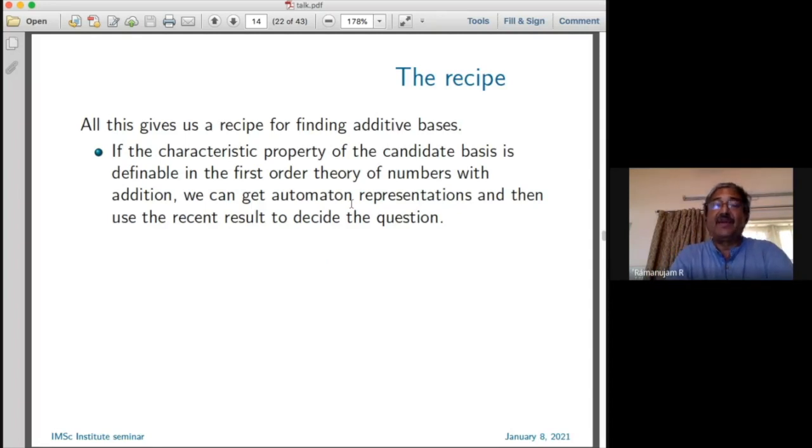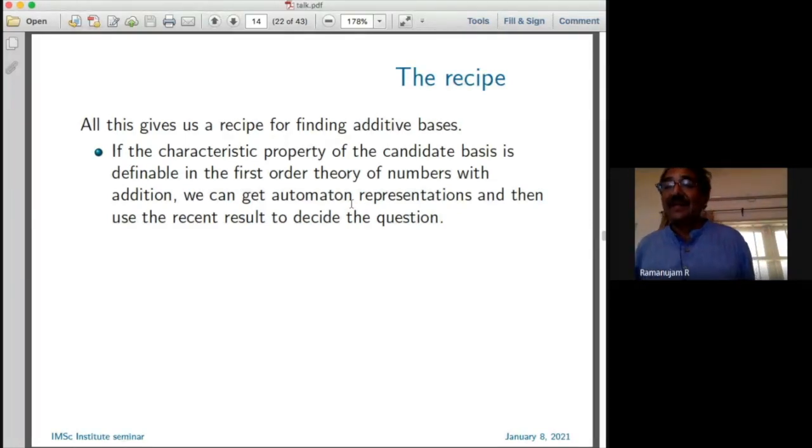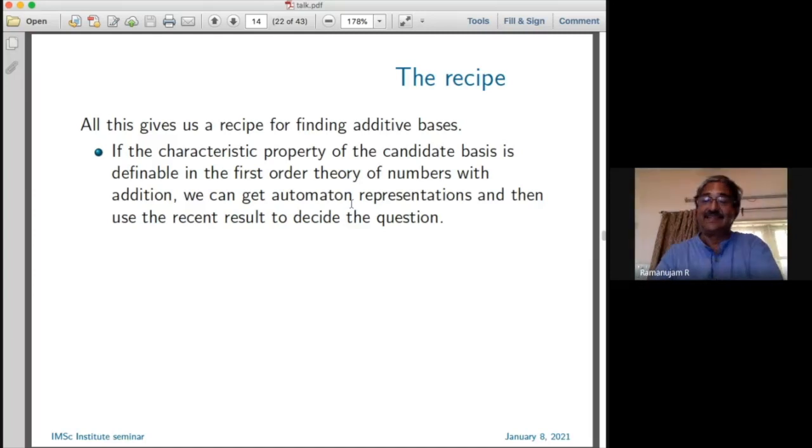You come up with some candidate basis. Now, that's creativity, right? Here, people are using base B palindromes. Here, these guys were looking at binary squares or kth powers, etc. You start with your candidate basis. If the characteristic property is definable in the first order theory of numbers with addition, or with some masala thrown in, you can also add some more predicates and retain decidability. Very often that's what you need to do. Then we can get automata representations and then use the kind of algorithm given by the previous theorem to decide whether that set forms a basis or not. This is the basic recipe.